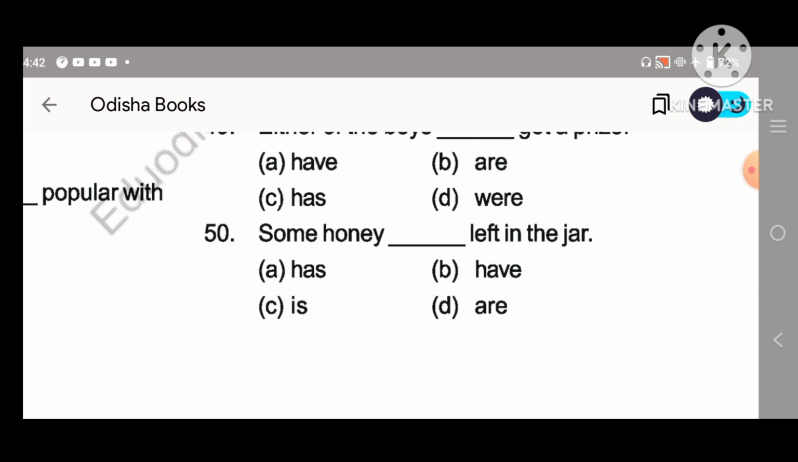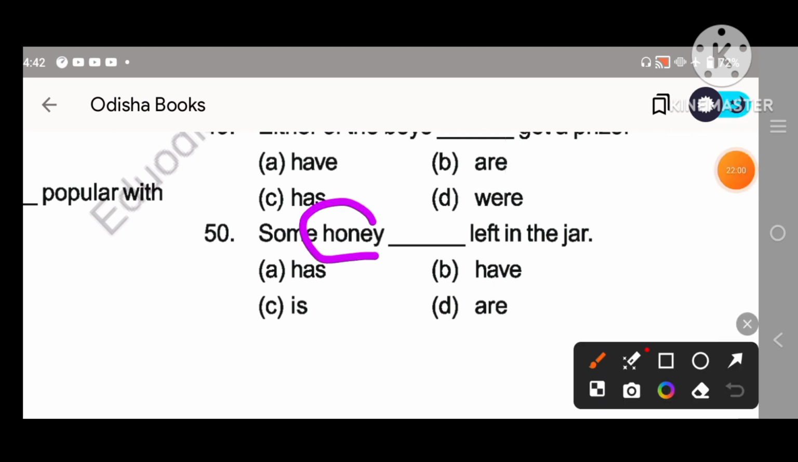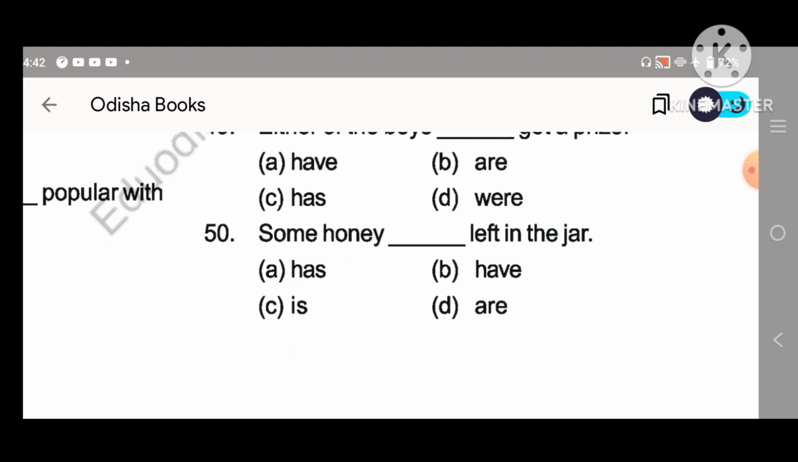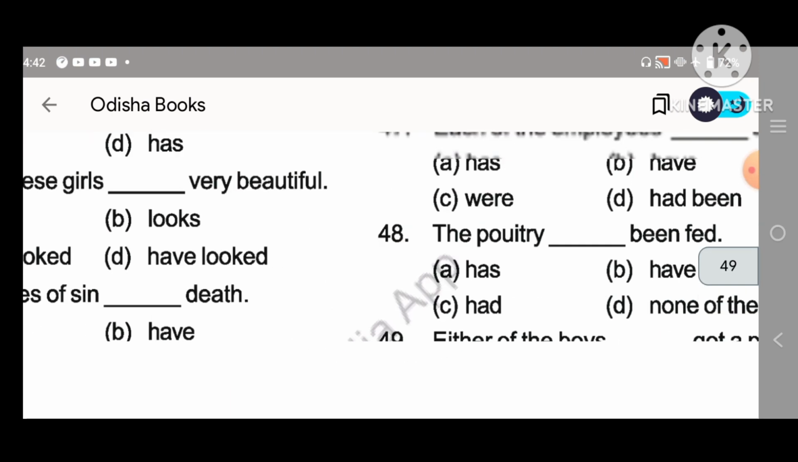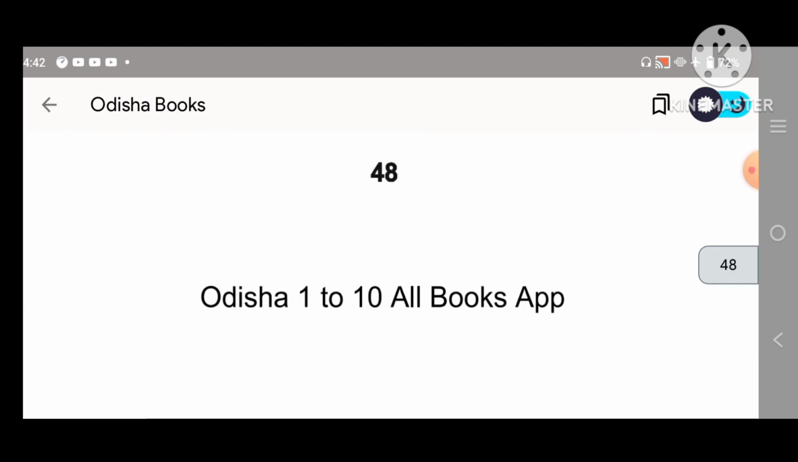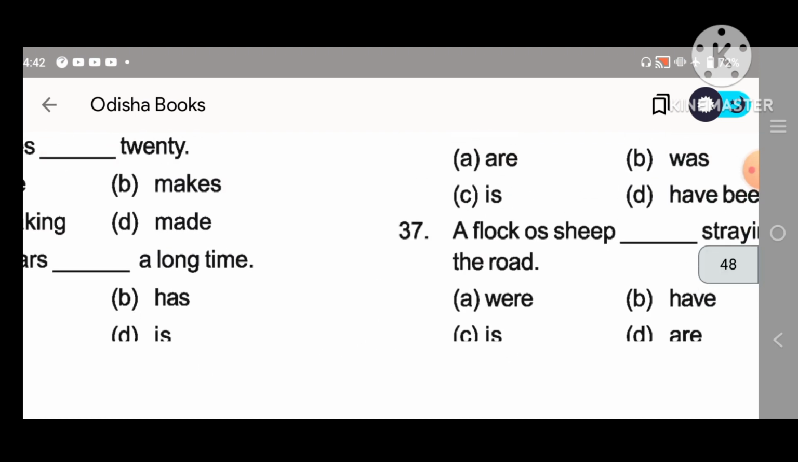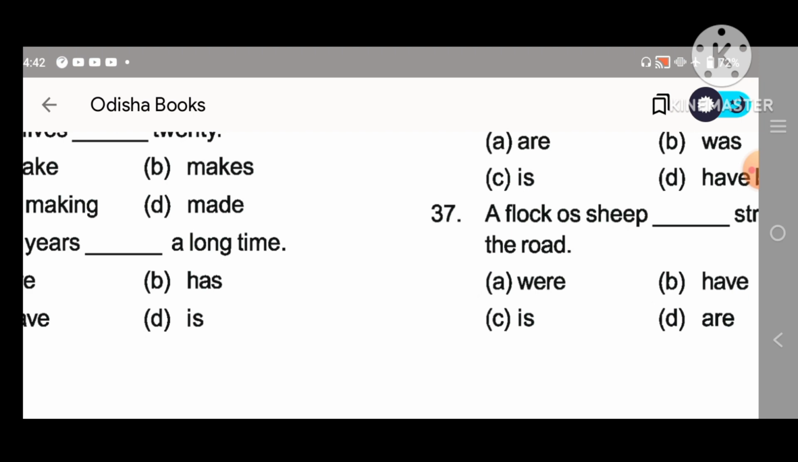Some honey dash left in the jar. 50, C. Some honey is left in the jar, because honey is an uncountable noun. We know that with the uncountable noun we take the singular verb. So my dear students, if you practice all the 50 questions carefully, I think all of you can do every question in the subject-verb agreement. Okay, so in this chapter I already explained subject-verb agreement. Then in the next video I will take some non-finite verbs and some passive and active voices.